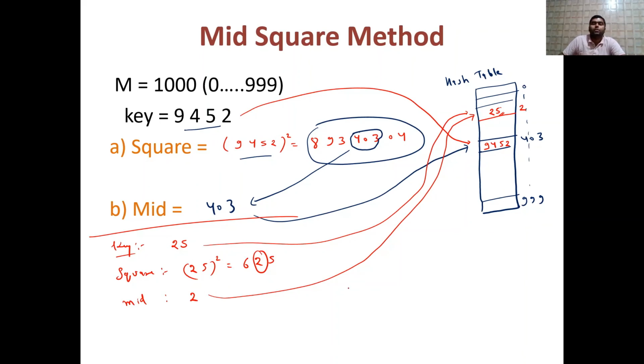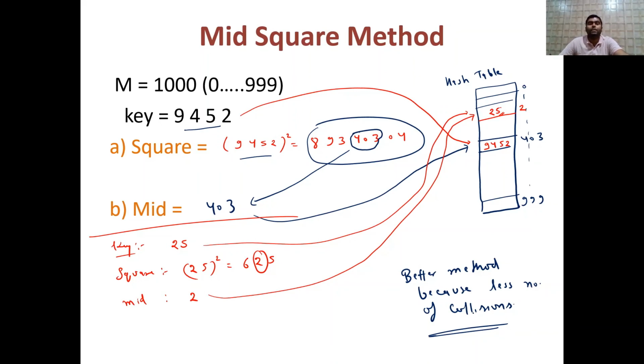So like this, right? If you are carefully observing this, this is also a better method. Because why so? Because fewer collisions are there. So this is about the mid square method.